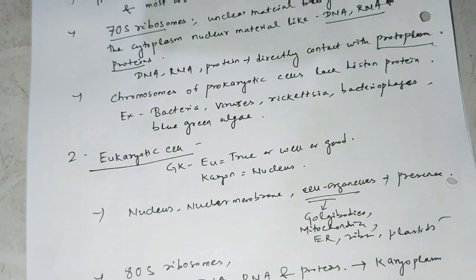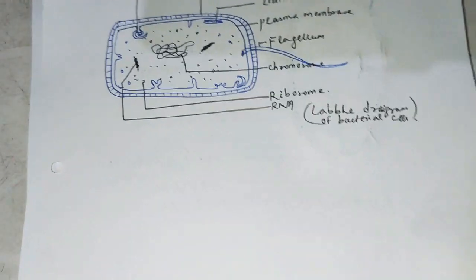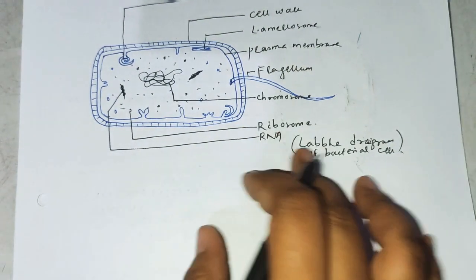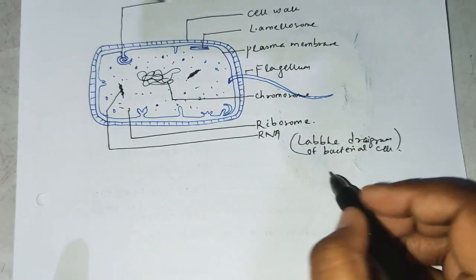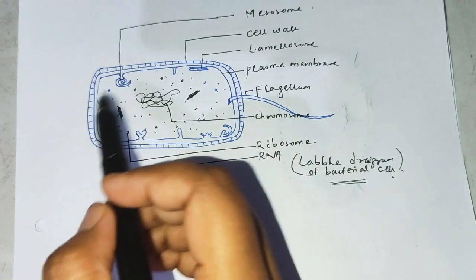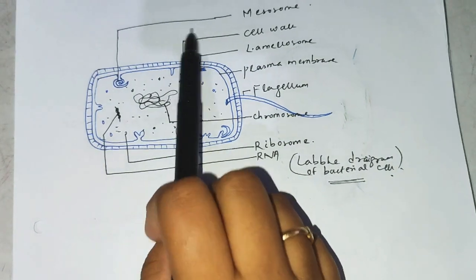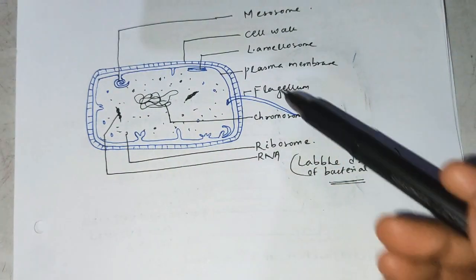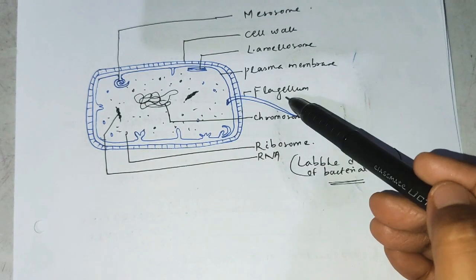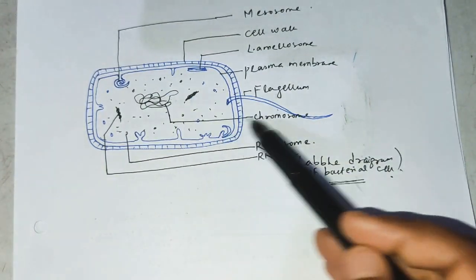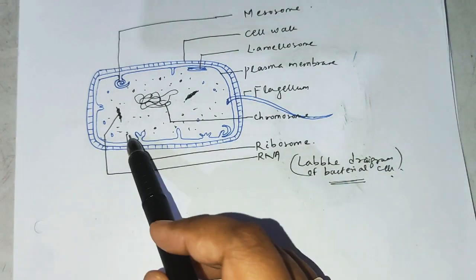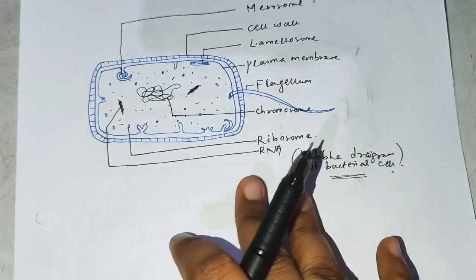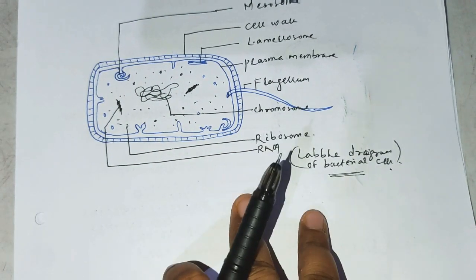Next, here I have a diagram for your prokaryotic cell. This is the label diagram of the prokaryotic cell, a bacterial cell. See, the outer layer is the cell wall. Then this one is the mesosome. This tail-like structure is the flagella. Here the nuclear material, the chromosome, is there. Here the ribosome and RNA. So this is the label diagram of a bacterial cell.